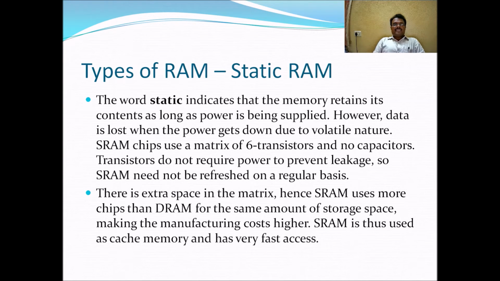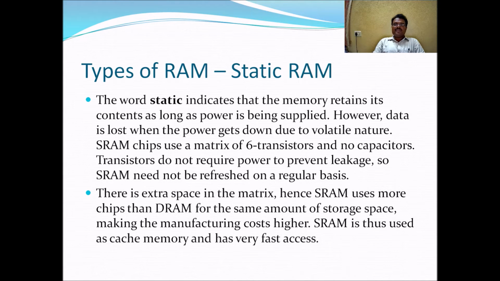The word static indicates that the memory retains its contents as long as power is being supplied. However, data is lost when the power goes down, due to its volatile nature. SRAM chips use a matrix of 6 transistors and no capacitors. Transistors do not require power to prevent leakage, so SRAM need not be refreshed on a regular basis. There is extra space in the matrix, hence SRAM uses more chips than DRAM for the same amount of storage space, making the manufacturing cost higher.